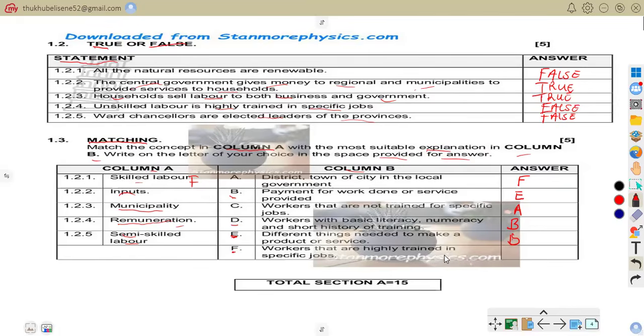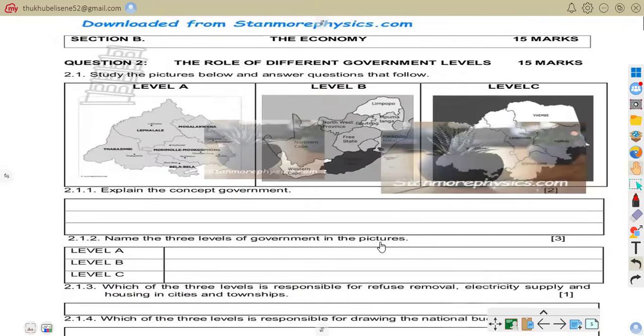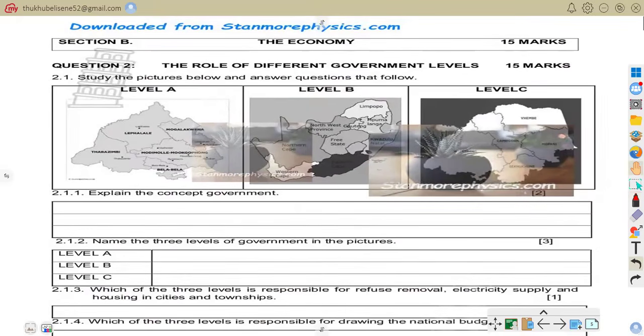So semi-skilled workers have basic training and skills. We can talk of a cashier who receives short training in semi-skilled labor. So these are the answers for the matching question. Let us go to section B, question 2.